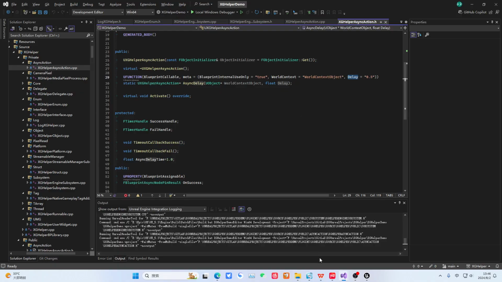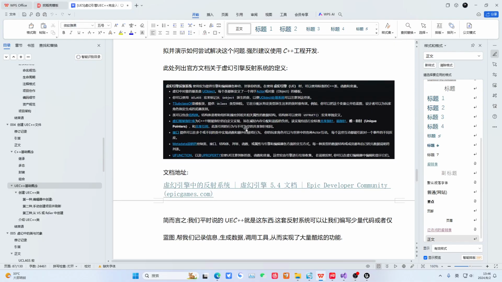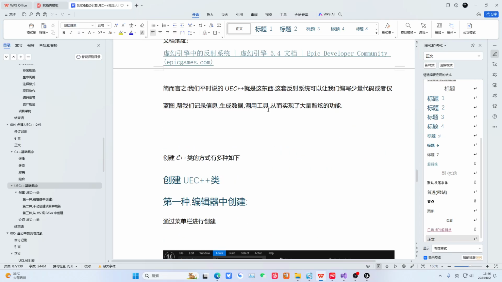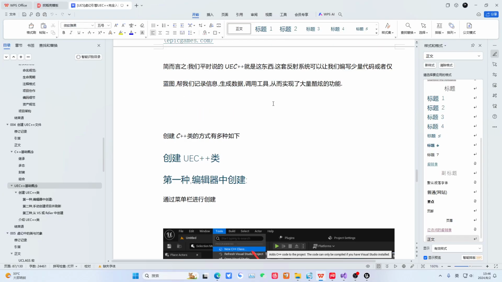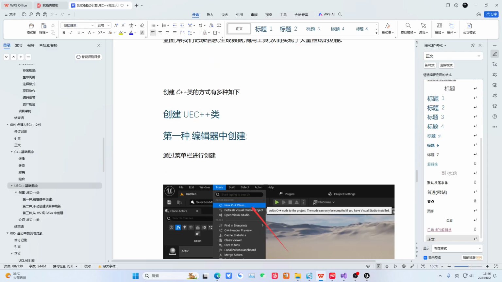Okay, then let's continue looking below. In summary, this is the entire framework of our reflection system. So the content to master in this chapter is that you need to take our class, struct, and interface, create them in C++, and use them in Blueprint. That is the core concept of this chapter. All right. Then we'll explain later how to create these classes.